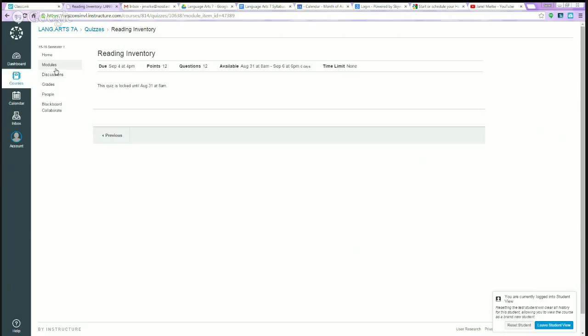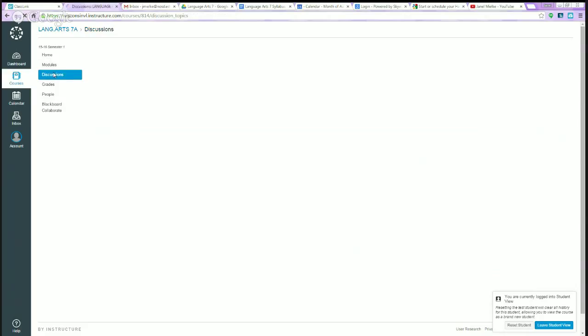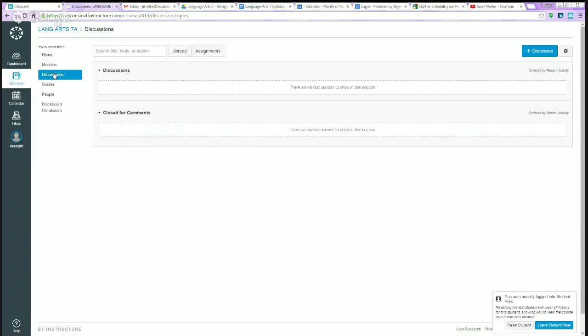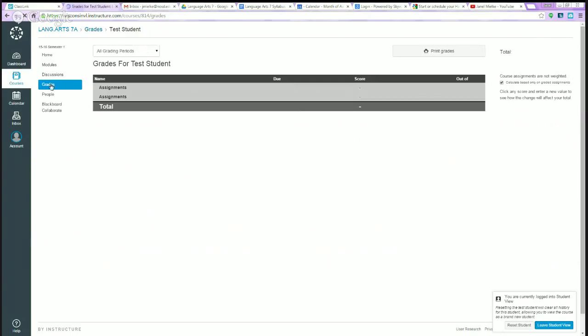Along the side then, after the modules tab is a discussions section. We'll be using that from time to time during the school year when I ask you to fill out some discussion boards. Right now it's empty and nothing for you to worry about. When you want to look at your grades, you'll just click on the grades tab and that will bring up your grade book. Right now, obviously, it's empty.